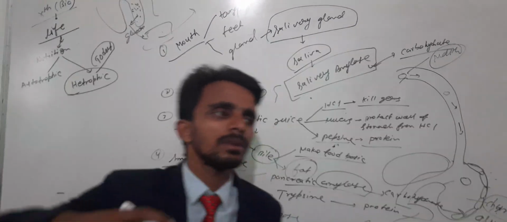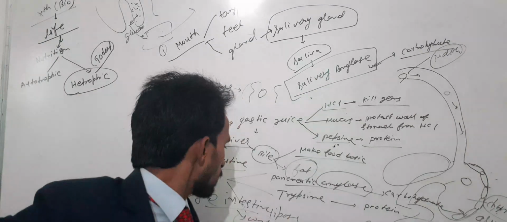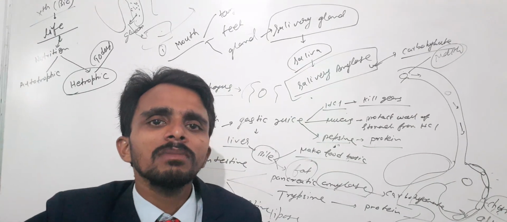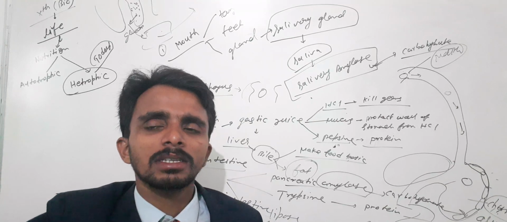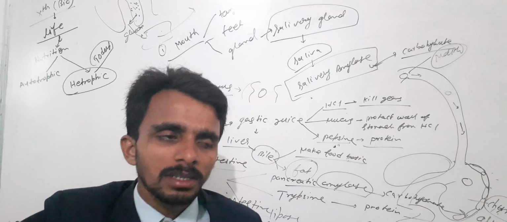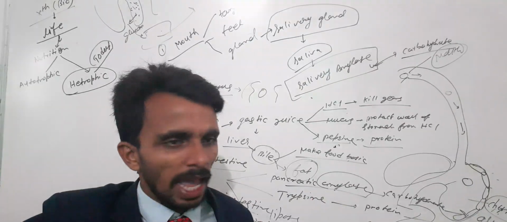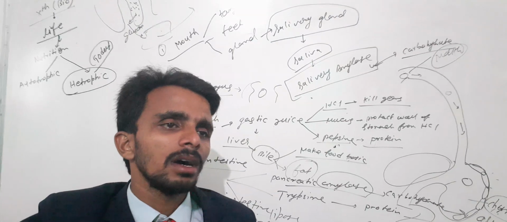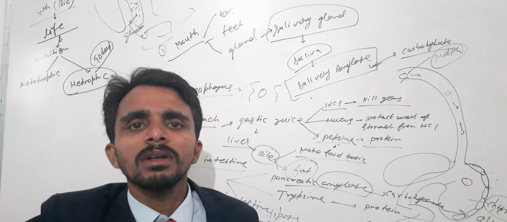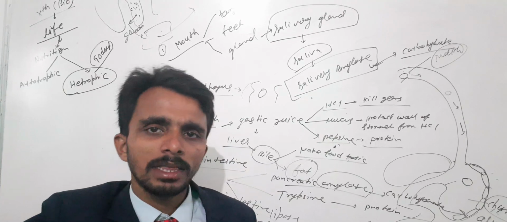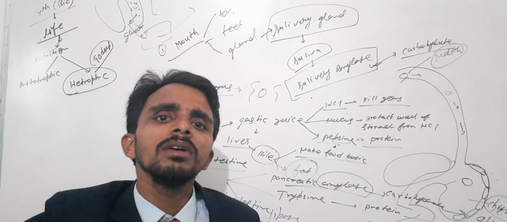After reabsorption in the large intestine, undigested food is converted into semi-solid material, which is stored in the rectum and then removed through the anus, and that is known as stool or fecal material.